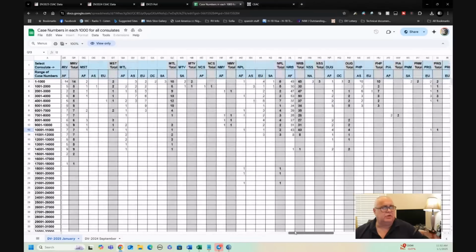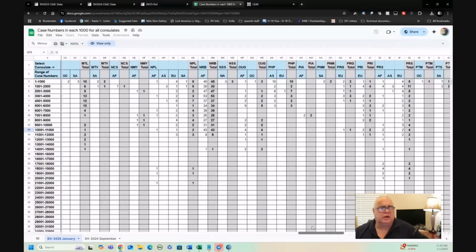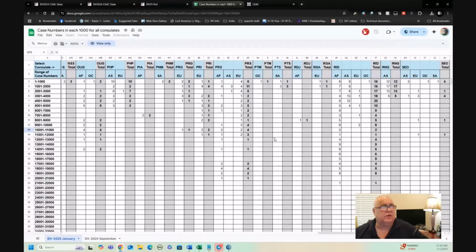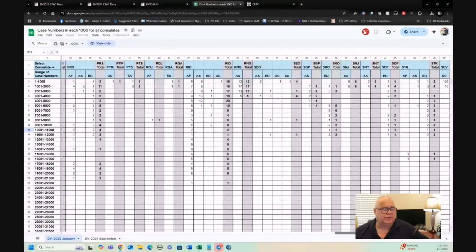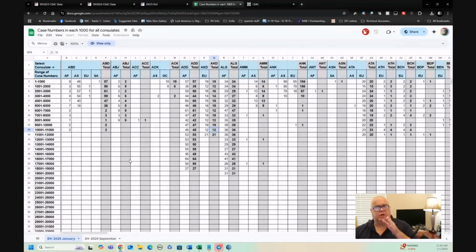So people often ask me which are the good embassies to be assigned to. Well, you can look at this data and you can understand. If you understand what you're looking at here, you'll do pretty well. So do come and have a look at this. I'll put the link for this spreadsheet under my YouTube video, and I'm sure lots of people will enjoy and appreciate looking at that as well.